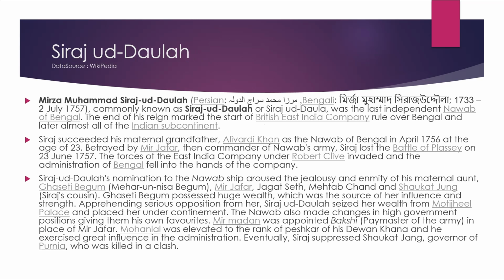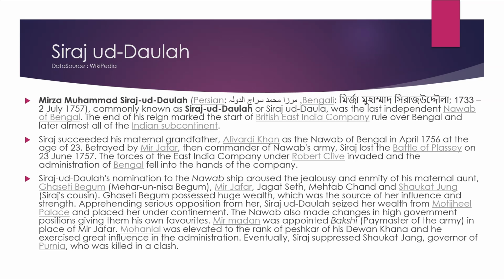Mirza Muhammad Sirajud-Daulah, 1733 to 2 July 1757, commonly known as Sirajud-Daulah or Siraj-ud-Daulah, was the last independent Nawab of Bengal. The end of his reign marked the start of British East India Company rule over Bengal and the later almost all of the Indian subcontinent. Siraj succeeded his maternal grandfather Ali Wardi Khan as Nawab of Bengal in April 1756 at the age of 23. Betrayed by Mir Jafar, then commander of the Nawab's army, Siraj lost the Battle of Plassey on 23rd June 1757. The forces of the East India Company under Robert Clive invaded, and the administration of Bengal fell into the hands of the Company.